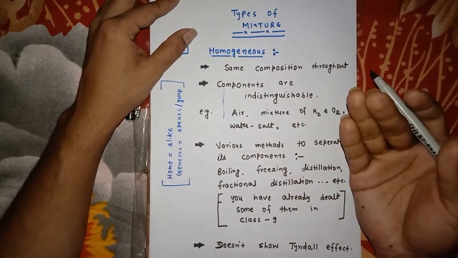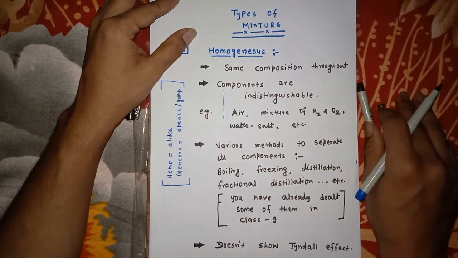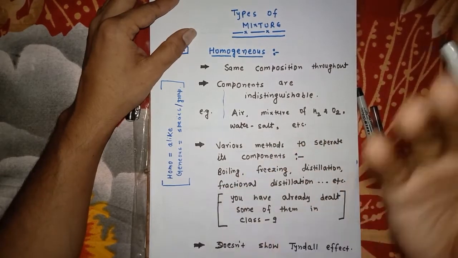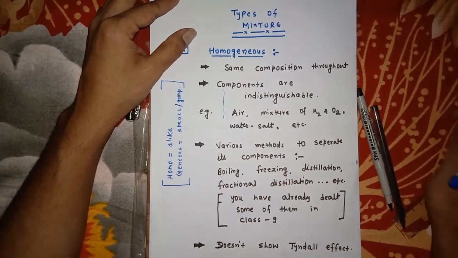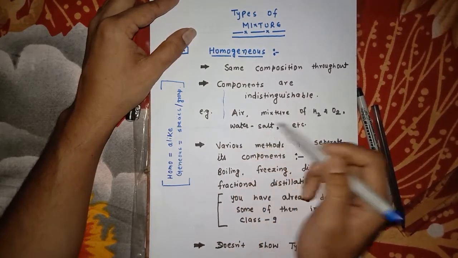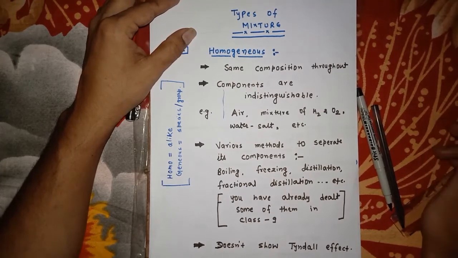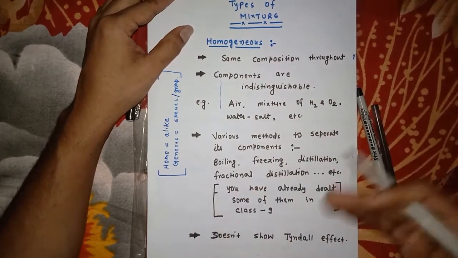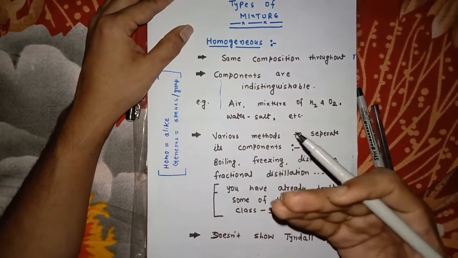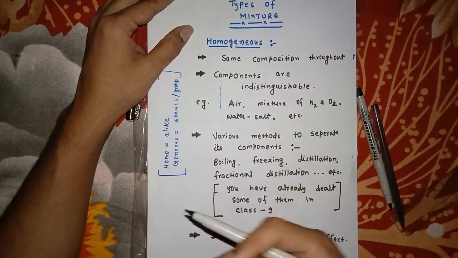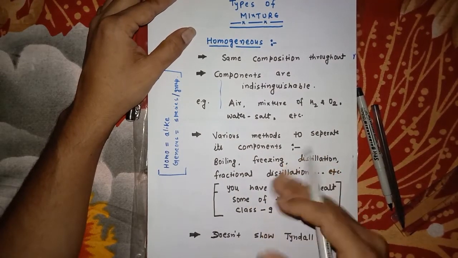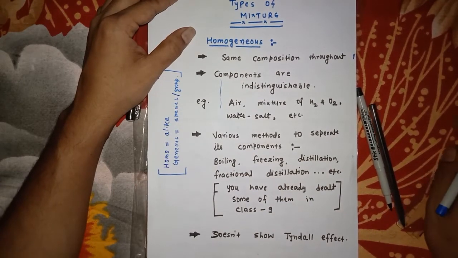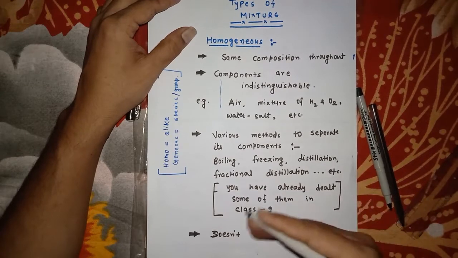And in this case you cannot distinguish it. By looking at it only, you cannot say that this mixture contains this and this. Some examples are air, a mixture of hydrogen and oxygen gases, and water with salt. A homogeneous mixture can be separated by various methods, like boiling, freezing, distillation, fractional distillation, and so on.